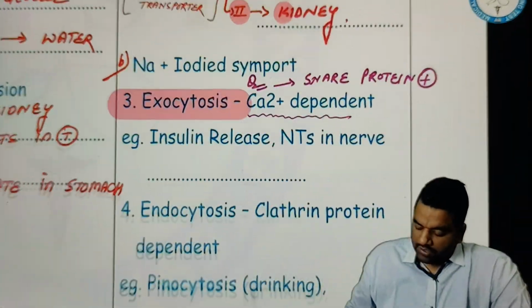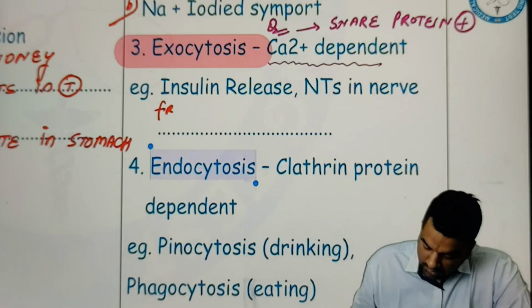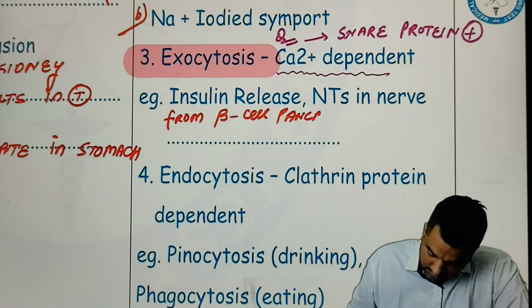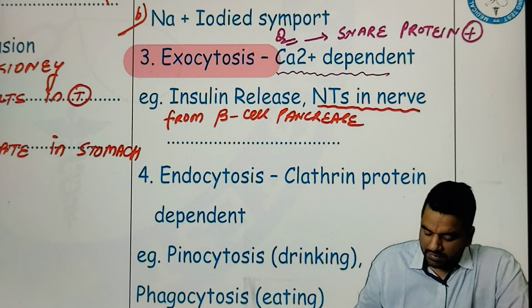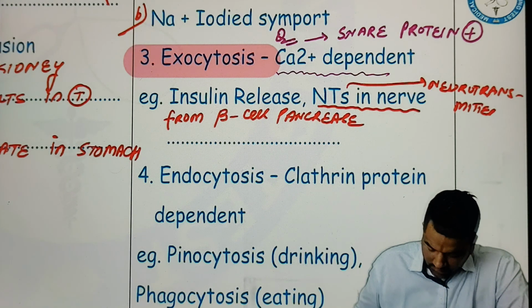Exocytosis: calcium dependent, insulin release from beta cell of pancreas. Another example is NTs. NT means neurotransmitter. What is the meaning of neurotransmitter?